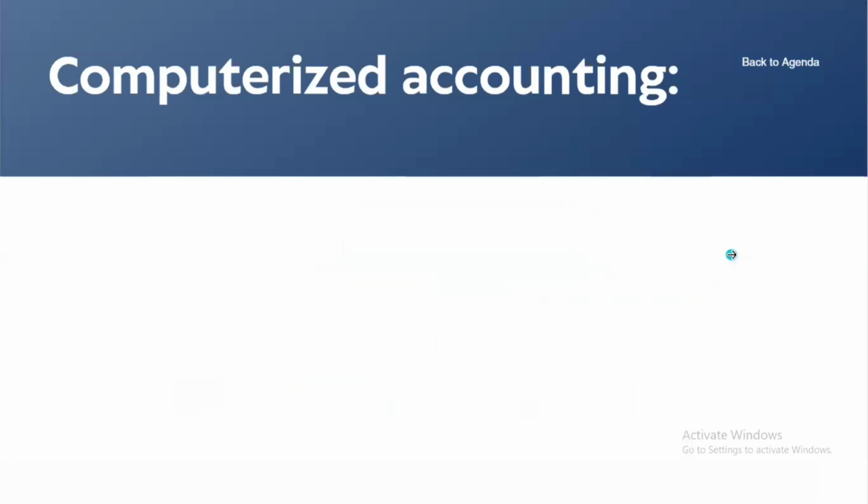What is computerized accounting? Computerized accounting is accounting done through a computer. Here accounting software is used. Tally is an example of accounting software. We use this software to ensure 100% arithmetical accuracy, and by using it we can save both time and energy. We can also provide timely delivery of financial statements and reports.